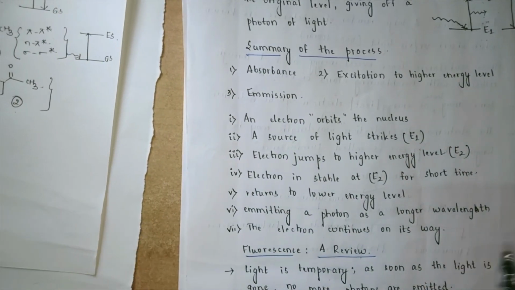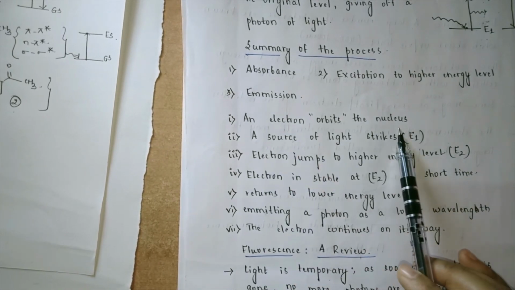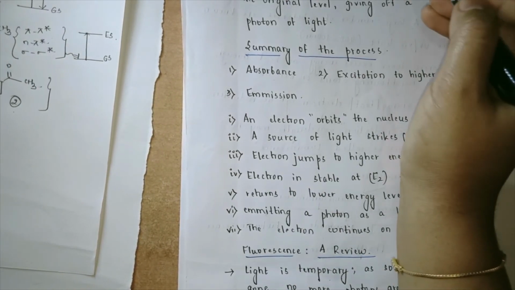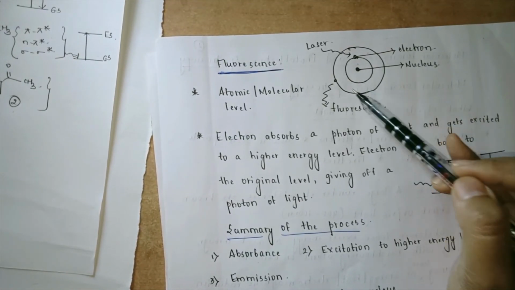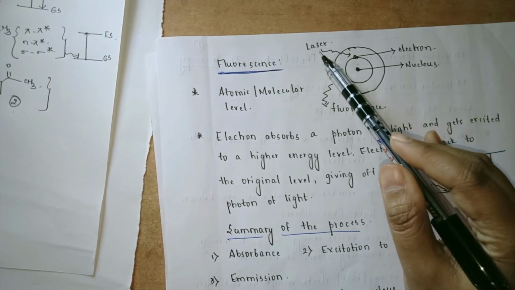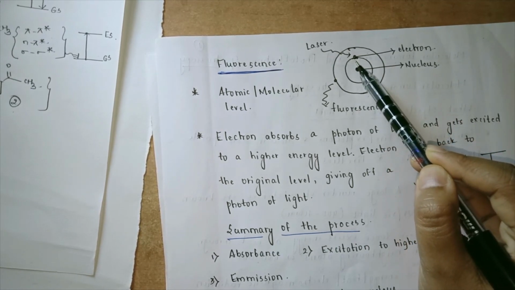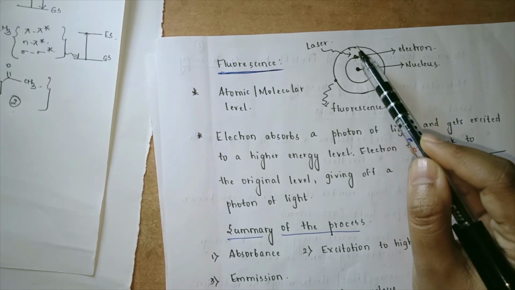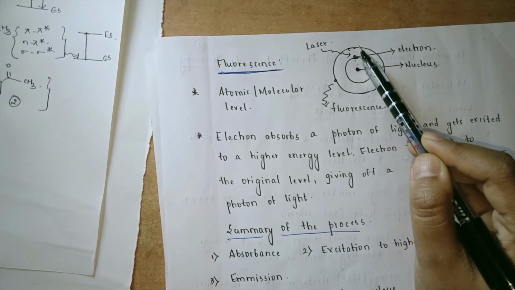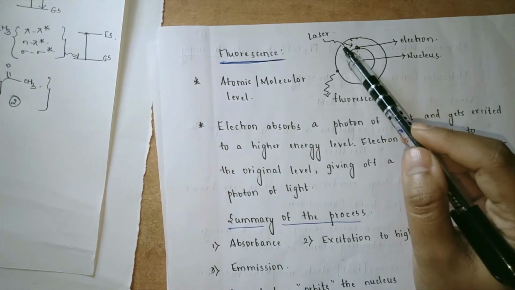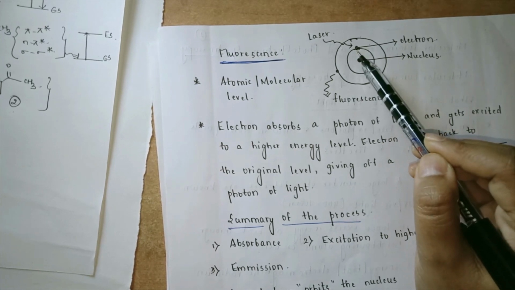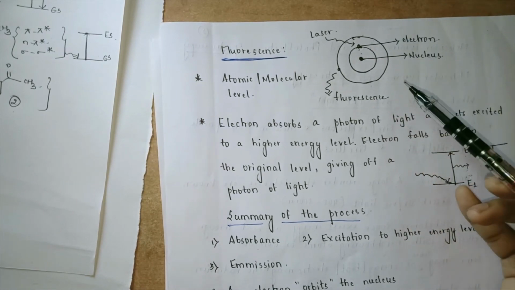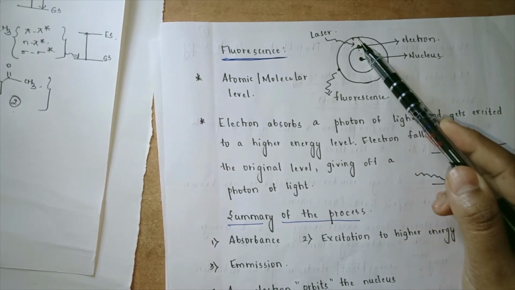Now why at all should this happen? Now the electron orbits the nucleus. We can see that there is an orbital for an electron. We can observe here that there is an orbital for the electron. It keeps orbiting around the nucleus. There is a source of light like a laser which falls on this electron. Now it goes from a ground state to an excited state. Now whatever energy has been absorbed from the laser or UV visible light, this electron is never going to rest in the ground state. It has to go to an excited state. So this electron jumps to a higher energy level.